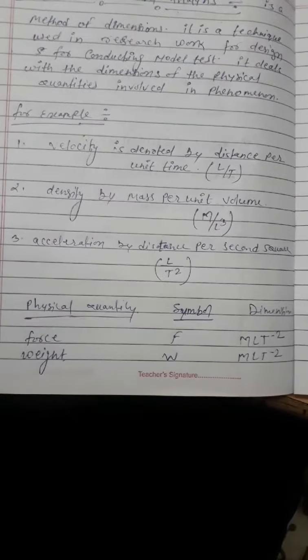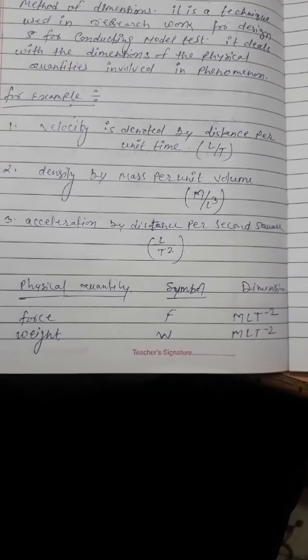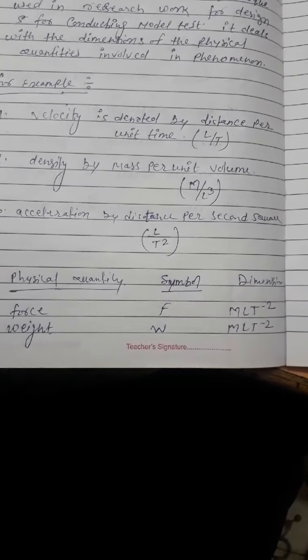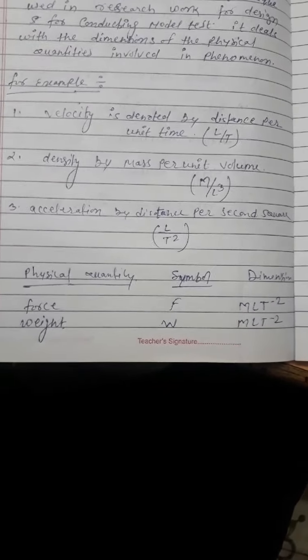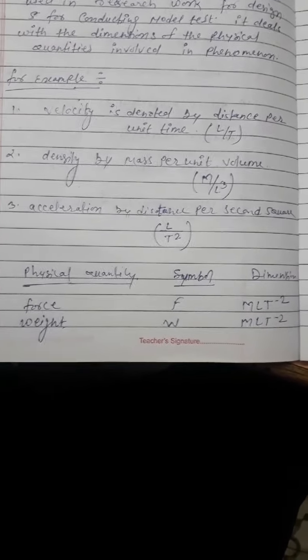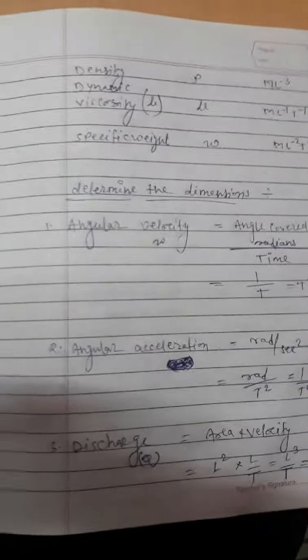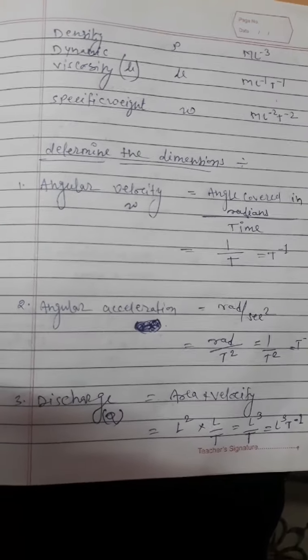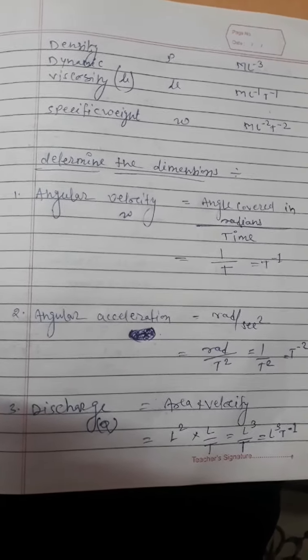A few physical quantities: force is denoted in symbolic form F, dimensional units M L T to the power minus 2. Weight, symbol form W, dimension form M L T to the power minus 2. Density rho, dimension form M L to the power minus 3.